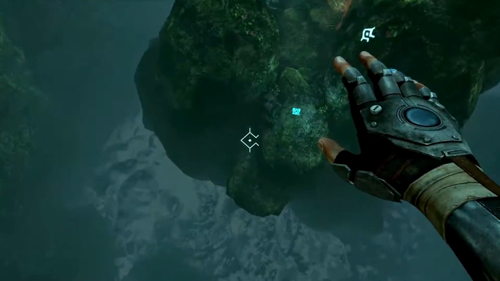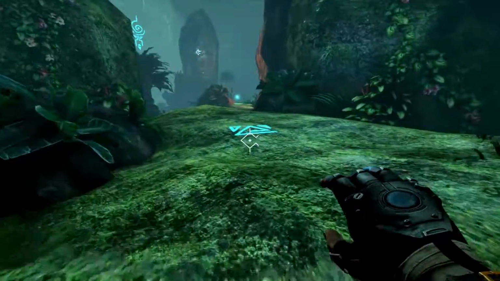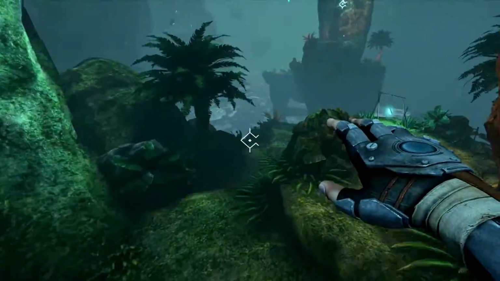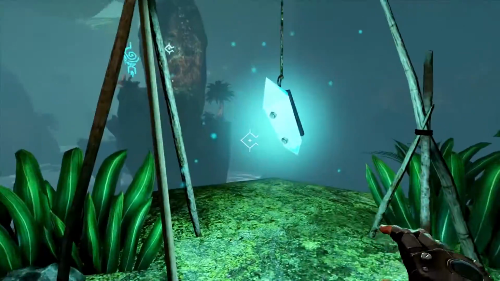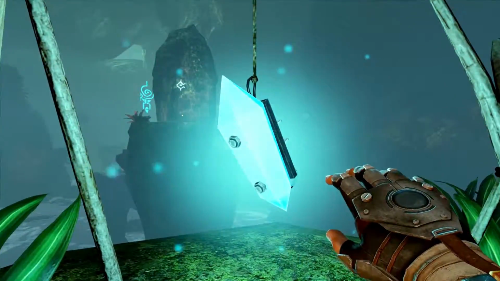I would like a suit like this in real life. That would be pretty hip, being able to just fly.